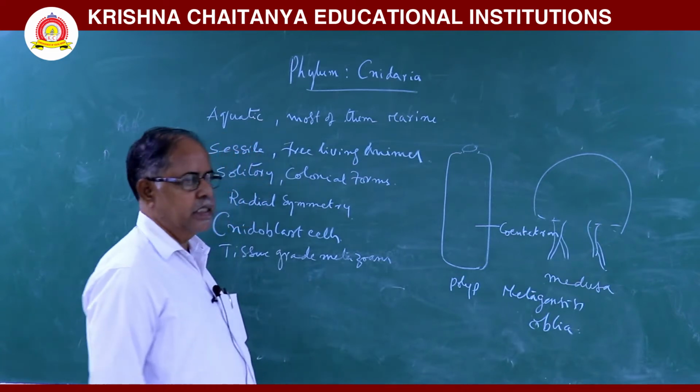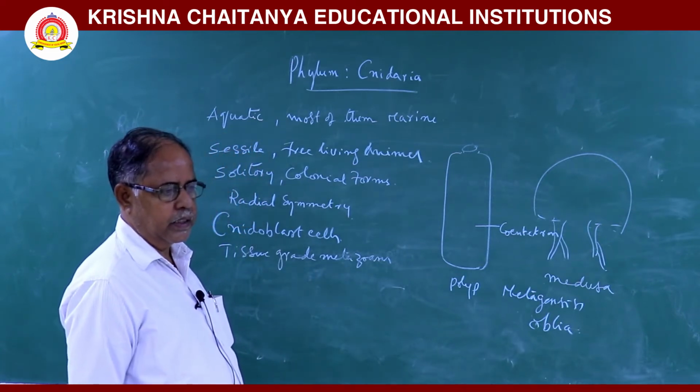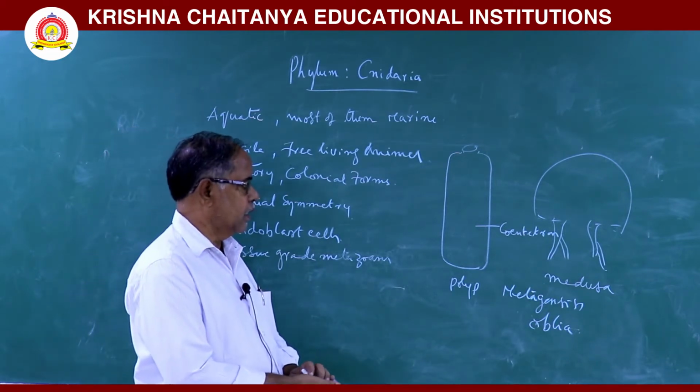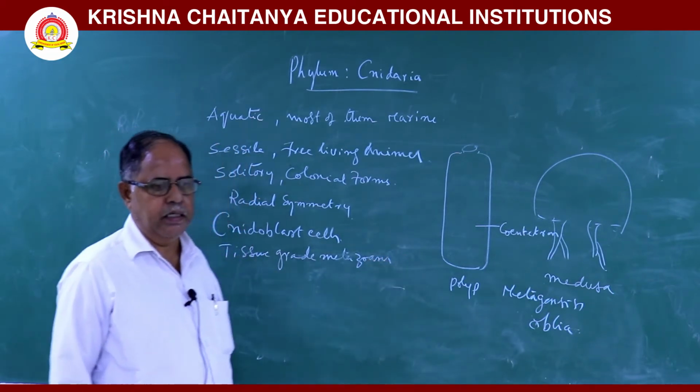So this is about alternative generations. Next, they are hermaphrodite animals.